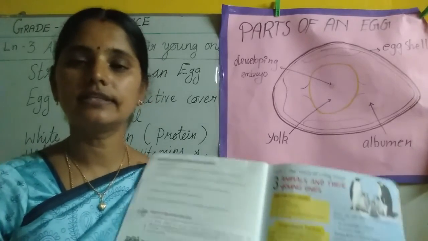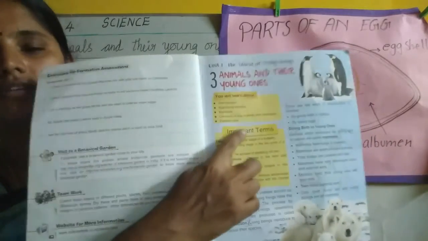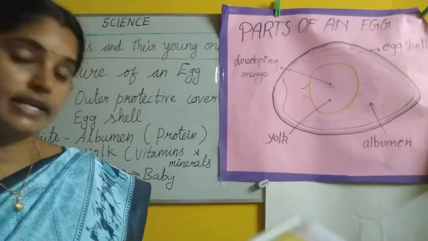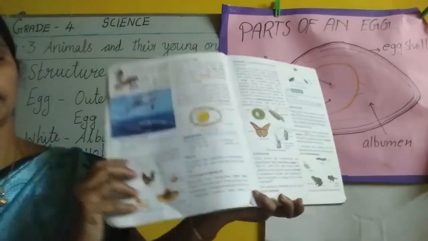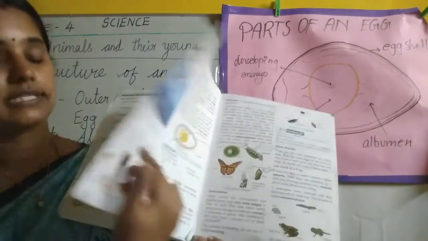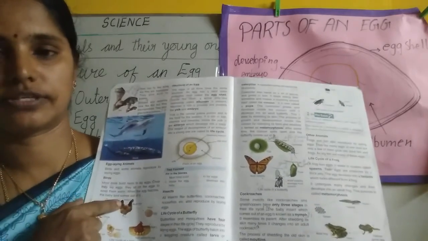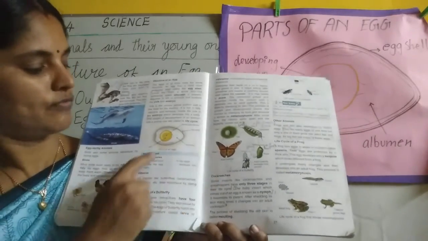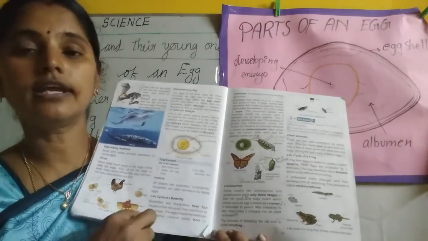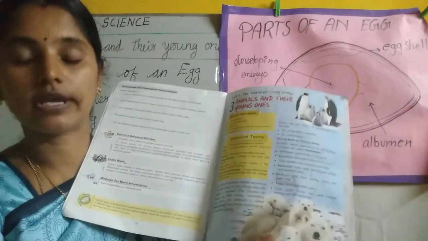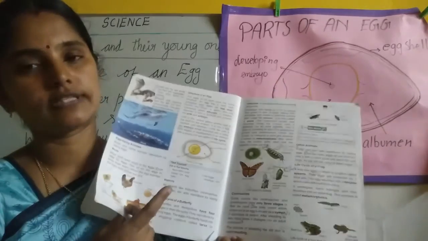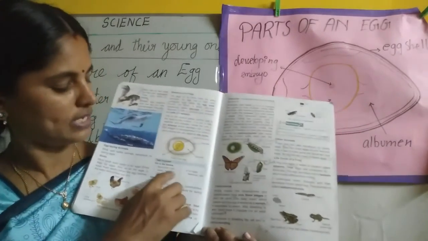Okay, dear children, in this class we learned about lesson 3, animals and their young ones. Page number 19 and page number 20 I finished. That means mammals and birds we finished. Then in the next class we are going to see about insects. So read these 2 pages, 19 and 20, word by word, spelling by spelling, up to insects.